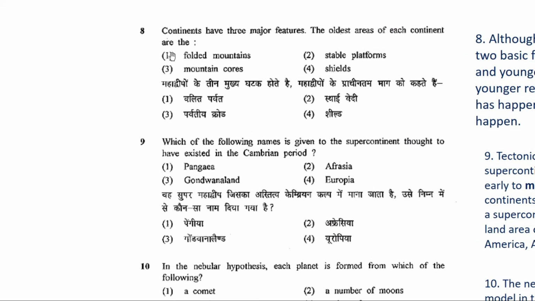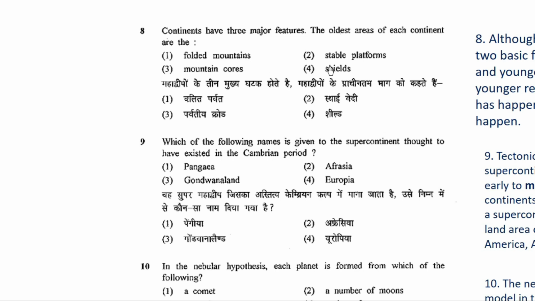Let's look at your eighth question. Continents have three major features. The oldest areas of each continent are the... So, we broadly classify it into two major features. That is your old one, stable platform, and your new features, that are your unstable landforms. Fine. So, we have to tell that the oldest areas of each continent are... So which one of these features are the oldest one in each continent?